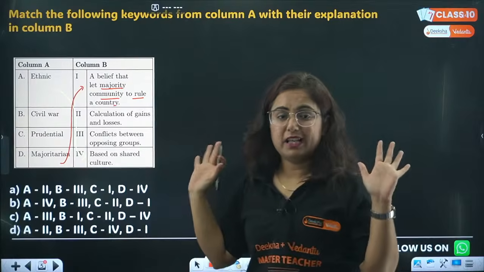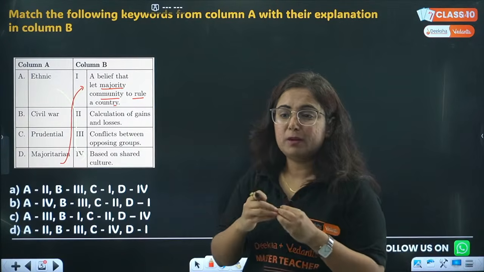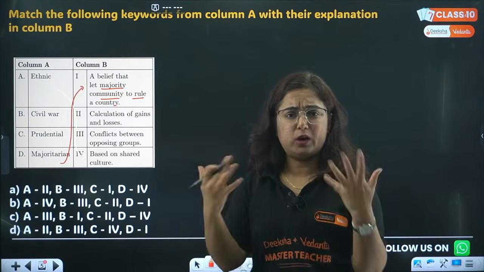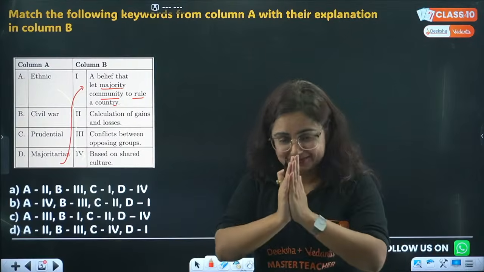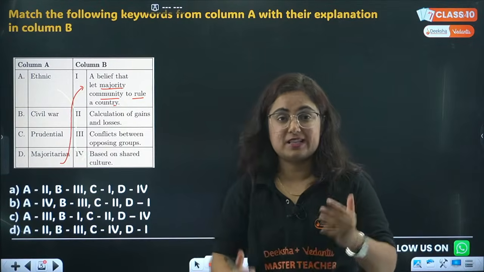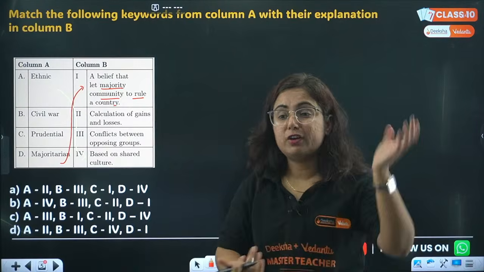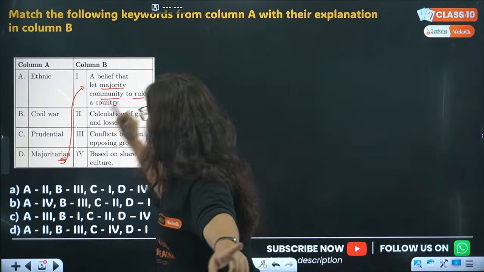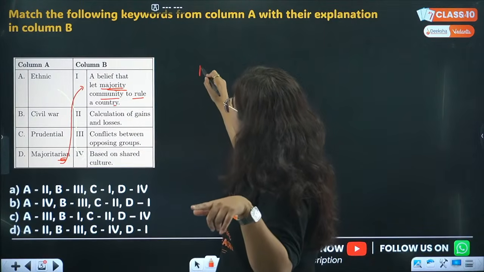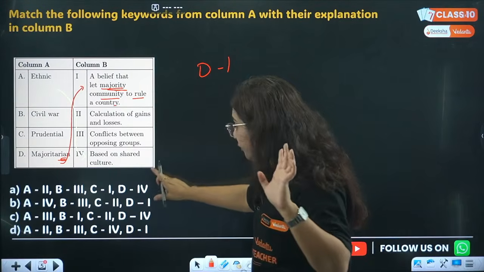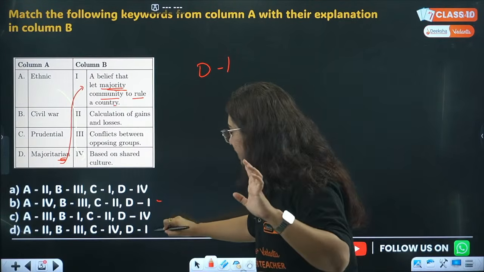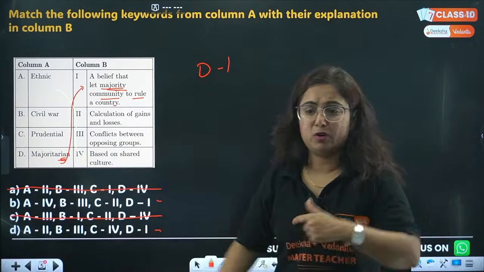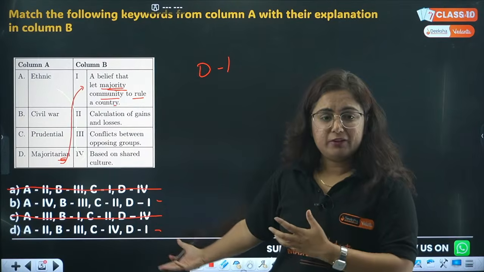So this we know. Whenever a match type of question comes, do not just struggle in finding what you don't know. Rather, first of all, filter whichever you know confidently. Like I tell myself that by majoritarianism, majority community, I'm sure D matches with 1. In which of the following does D match with 1? This one and this one. I will eliminate options A and C very quickly because I was sure about it.